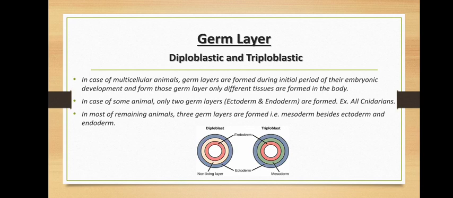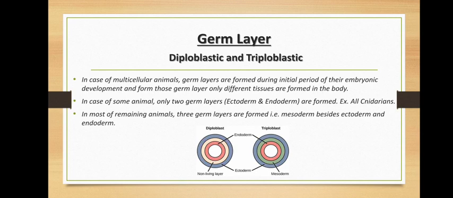So it's a group of cells, right, which is formed in an embryo. They interact and they form organs and tissues. So in multicellular organisms, these germ layers are formed during the initial period of embryonic development, and from these germ layers different tissues will arise in the body.